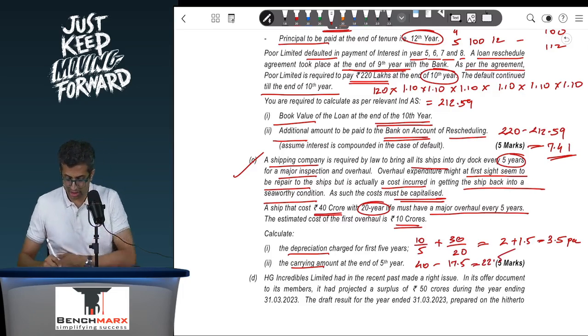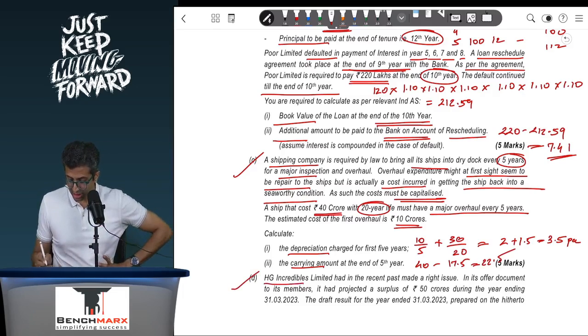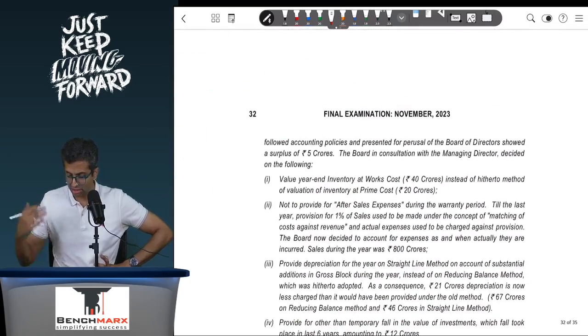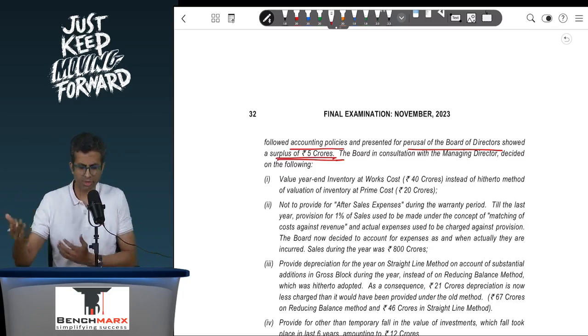Again, the last question, that is point D. HD Incredibles had in the recent past made a rights issue. In the offer document to its members, it had projected a surplus of 50 crores during the year ended 31st March 2023. That is fine. The draft result for the year 31st March 2023, prepared on the hitherto followed accounting policies and presented for the perusal of the board, showed a surplus of 5 crores. Fair enough, this is as per the prevailing policies.